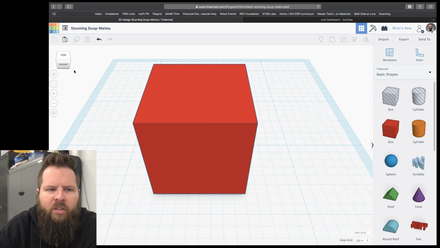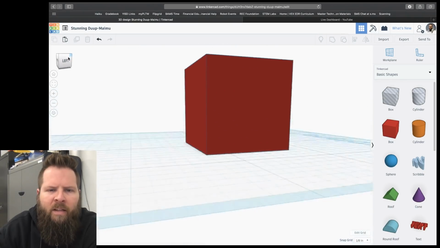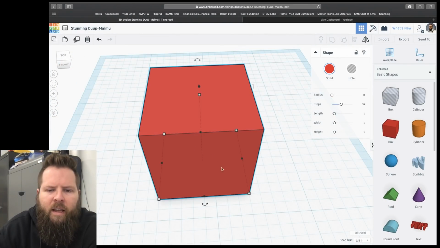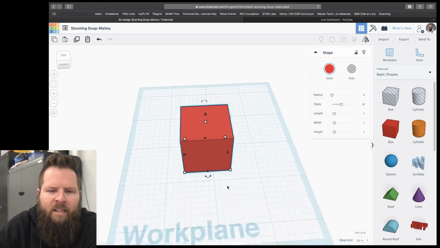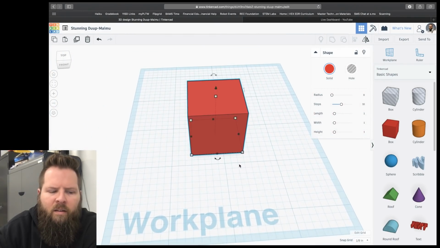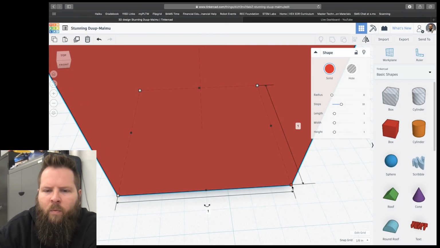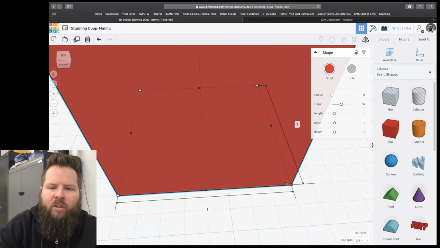Okay, now I'm just going to look at this shape. I'm just going to drag the box around and look at it. So I have this basic cube. I'll click on it again, and notice I have these little boxes. Here, I'll zoom in to make it a little easier. I have these little corner boxes right here, and when I hover over it, it shows me the dimension of the box. If I just click once, and then I can move my mouse around and I click in the box right here, for instance, I can then change the exact size that I want it. Or I can just click and drag, and it'll show me.